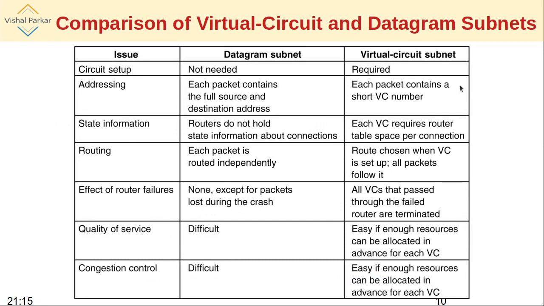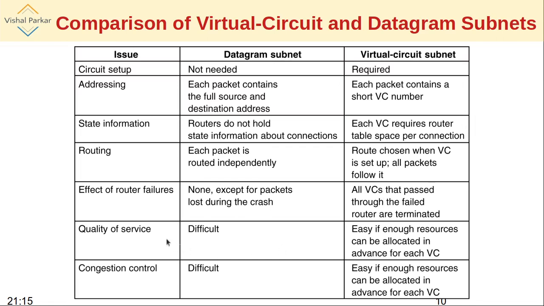But in the case of VC, if a router fails, the whole path has to be discarded. And that's why a new path has to be found out. The previous VC has to be terminated, a new path has to be found out, and the remaining packets have to be retransmitted.